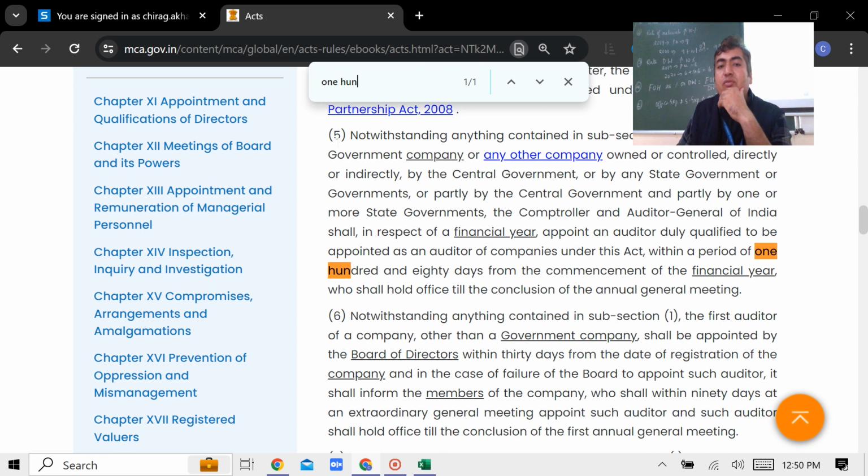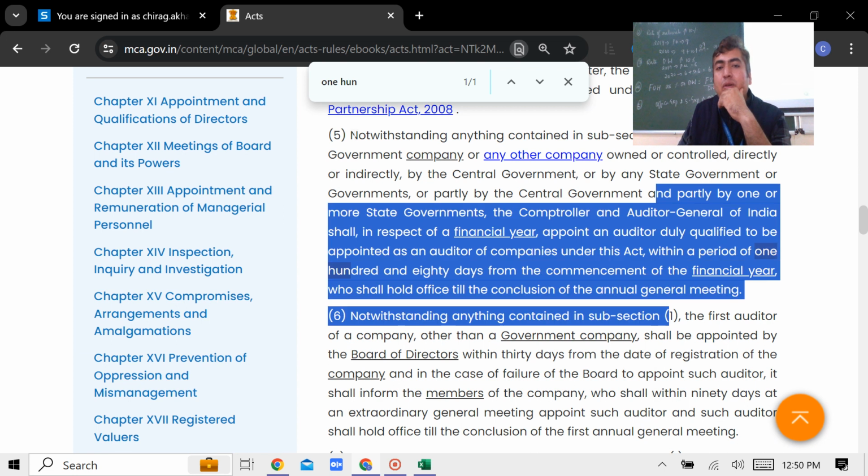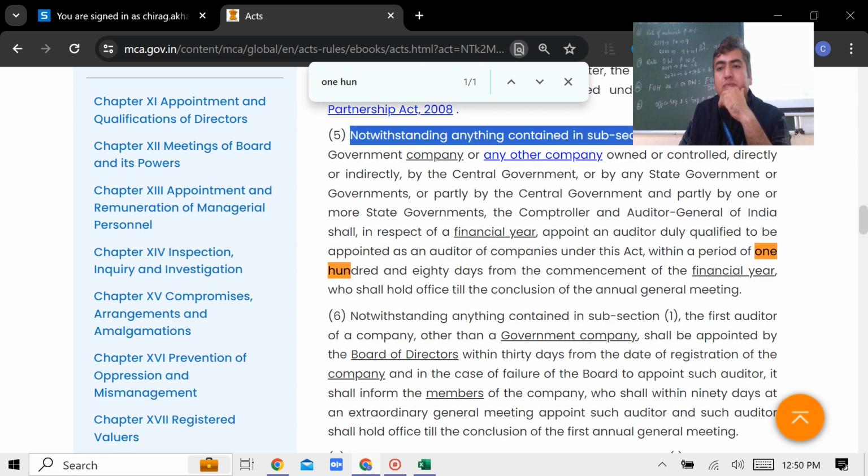When you read subsection 5, ये सब पढ़ने की जरूरत नहीं बेटा, इतना पढ़ लो. जस्ट इसी की वजह से it is getting the overriding power. ओवरराइडिंग समझे, जो सुपरसीड भी बोल सकते हैं उसको. Notwithstanding anything contained in subsection 1, so whatever is written in subsection 1, it doesn't apply to this. That means comparatively you have to apply subsection 5 first and forget about what is written in subsection 1. Make sense or not?